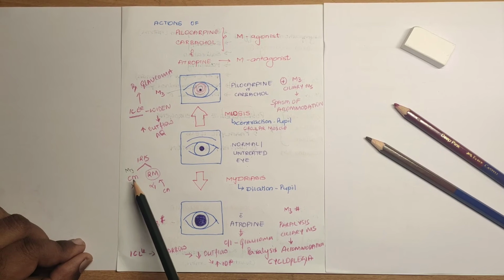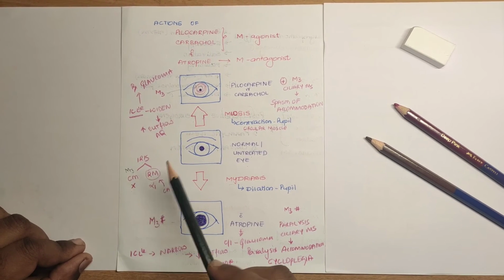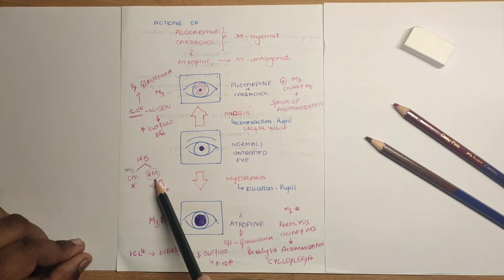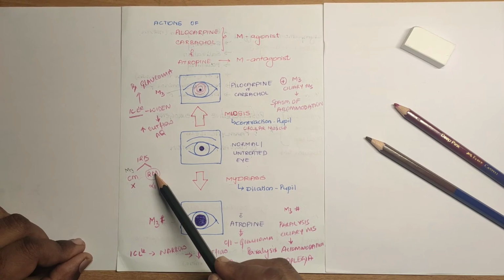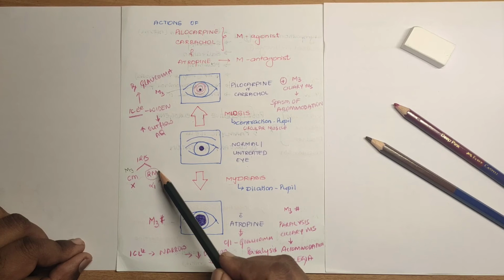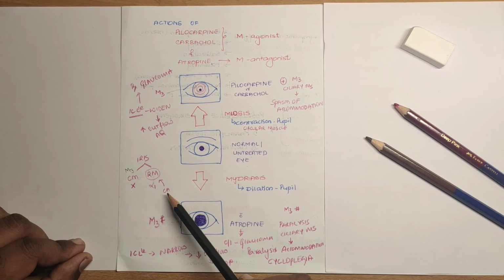So once you block the muscarinic activity, there will be unopposed action of the radial muscle fibers. So whatever the endogenous catecholamines are there, they will activate the radial muscle fibers through the alpha 1 activation, leading to the contraction of radial muscle fibers. Finally, it causes dilatation of the pupil.